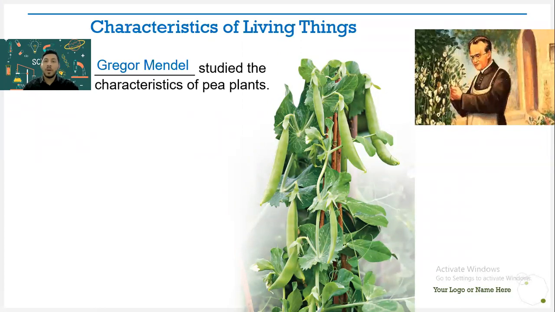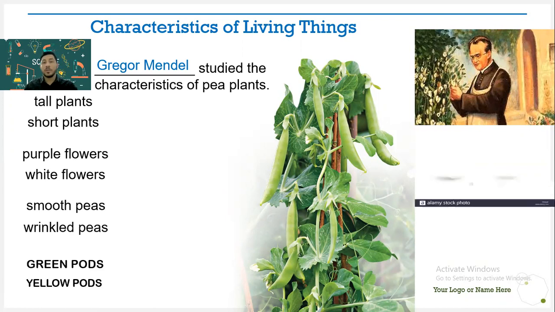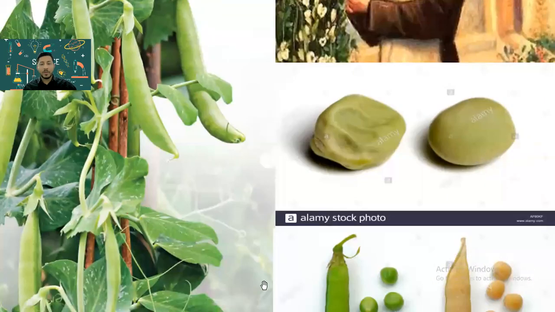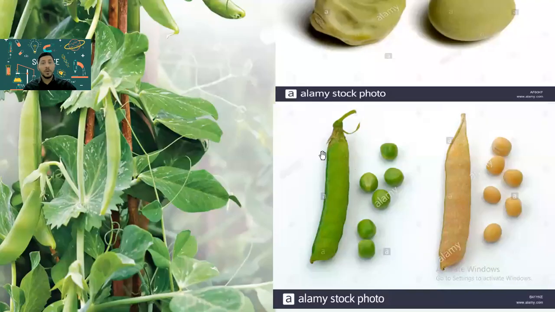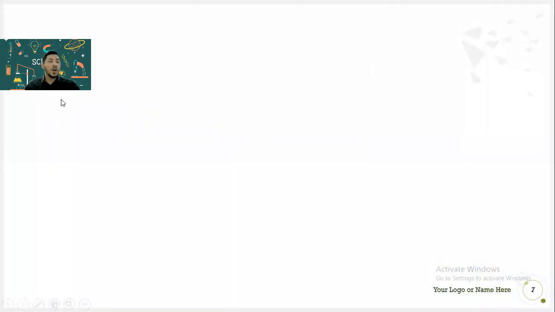Some of the plants were long, others were short. Some pods were green colored, other pods were yellow colored. Some flowers were purple, other flowers were white. Some pea plants were smooth, others were wrinkled. Smooth like the one to the right, wrinkled like the one to the left. And he started to ask himself, why are not all the pea plants like each other? Why don't they all have the same characteristics? And that was the beginning of discovering and putting the basics for the knowledge of heredity.